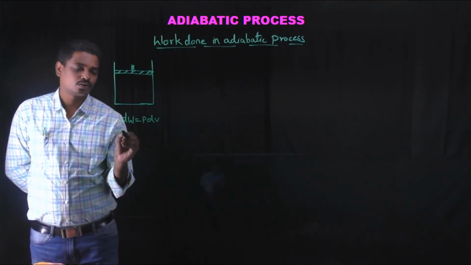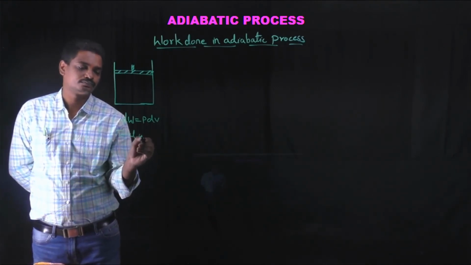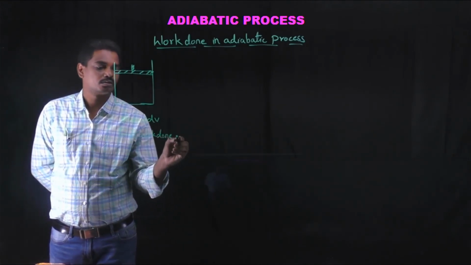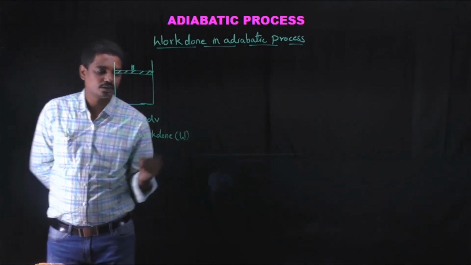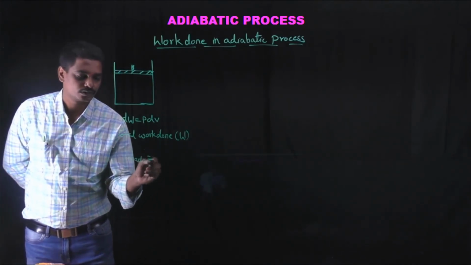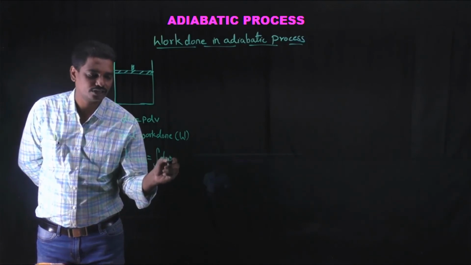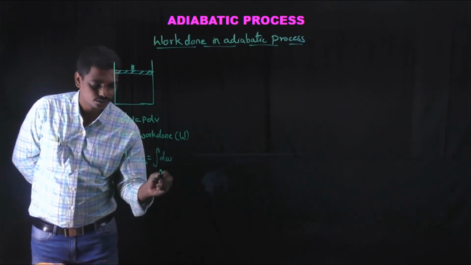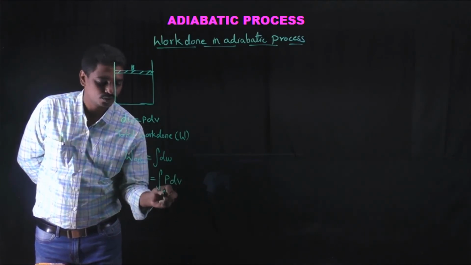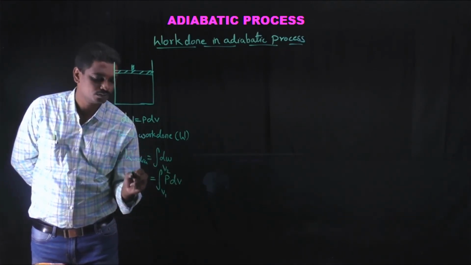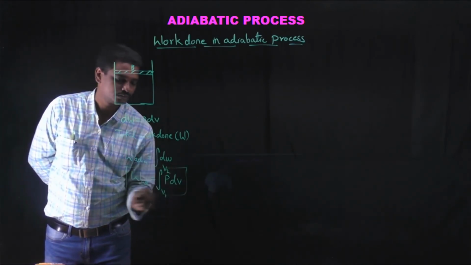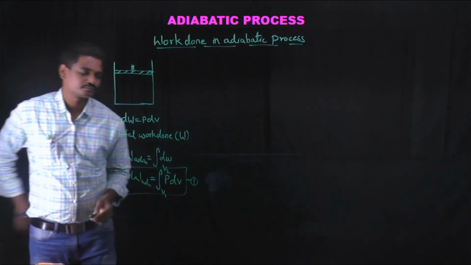So the total work done, that is capital W, in the adiabatic process is equal to the integral of dW, which is the integral of p dV, where volume changes from V1 to V2. Let this be equation 1.